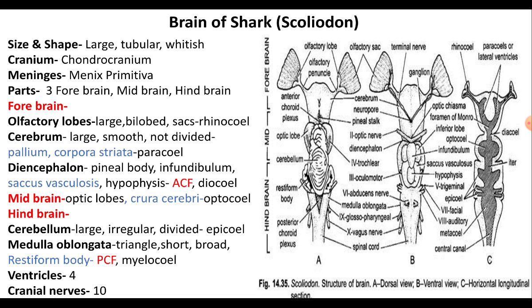Optic lobes possess the cavity called optocoele. The cavity of the cerebellum opens into the fourth ventricle in the medulla oblongata. The third and the fourth ventricles are interconnected by a connection called the iter or the aqueduct of Sylvius. The fourth ventricle, which is present in the medulla oblongata, is continuous behind into the central canal of the spinal cord.